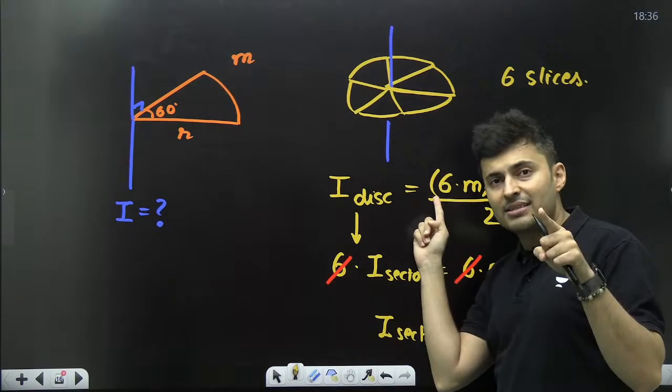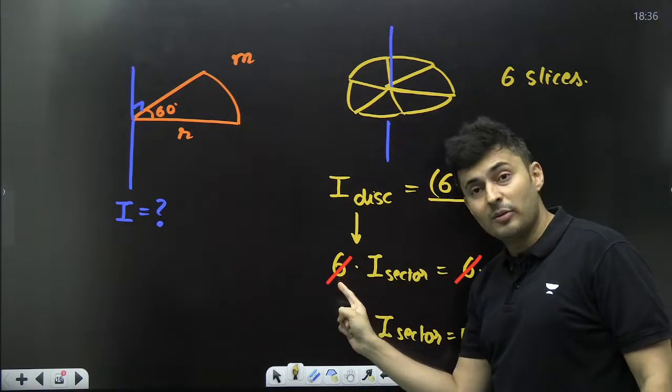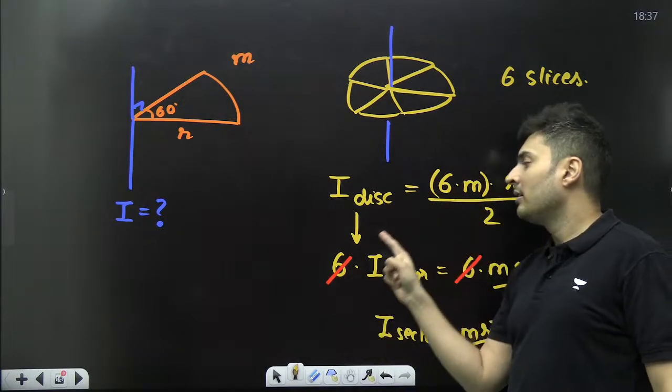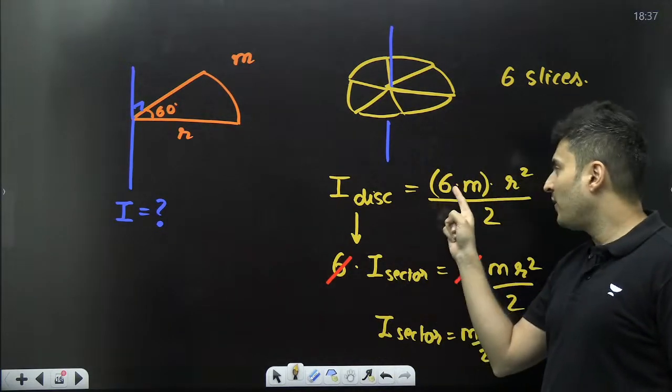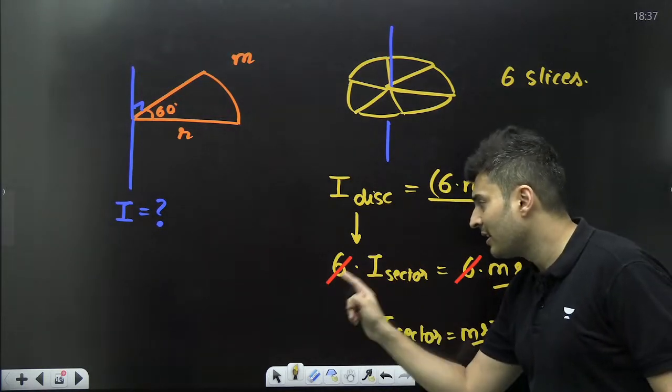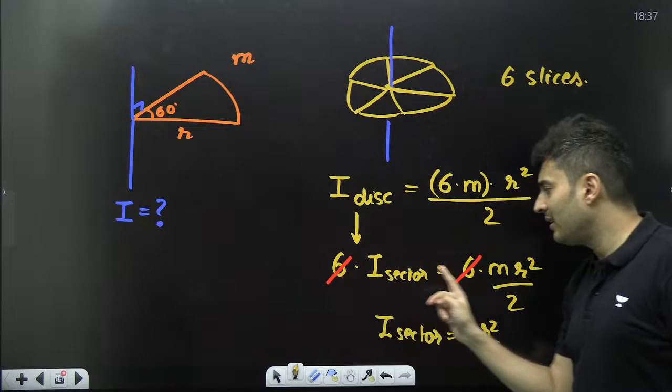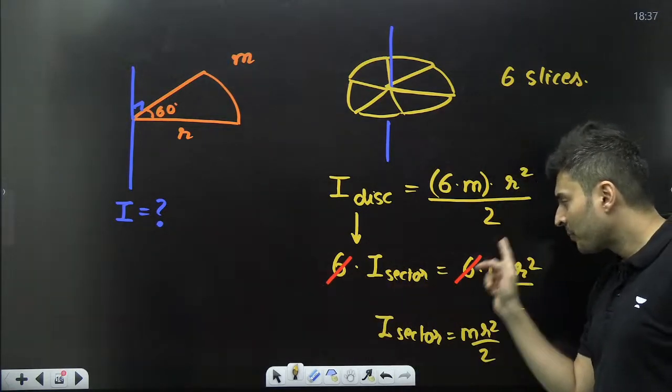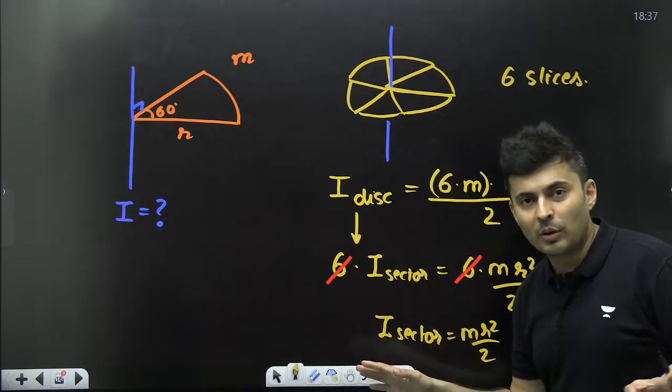If instead of 6 this was 8, then this will also be 8. If this is 9, this will also be 9. If this is 5, this will also be 5. So if this is 6, this is 6; if this is 5, this is 5; this is 8, this is 8; this is 9, this is 9. They will cancel no matter what.